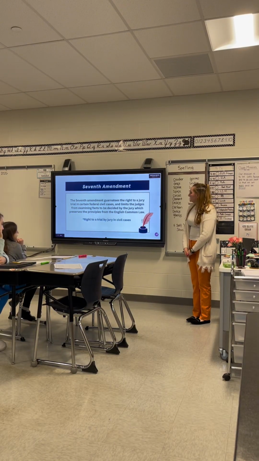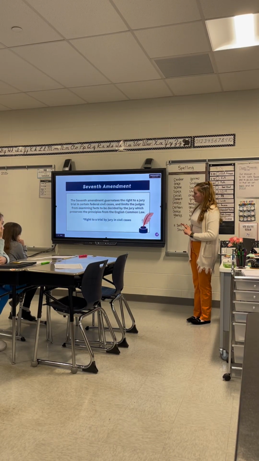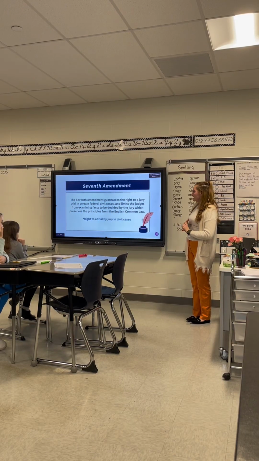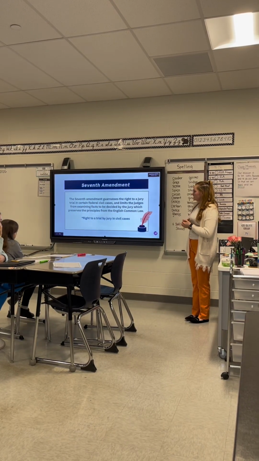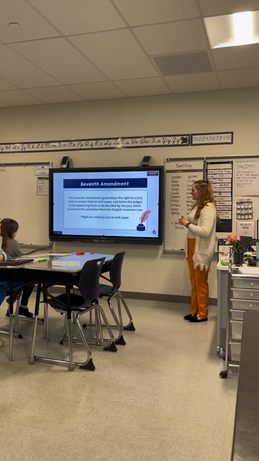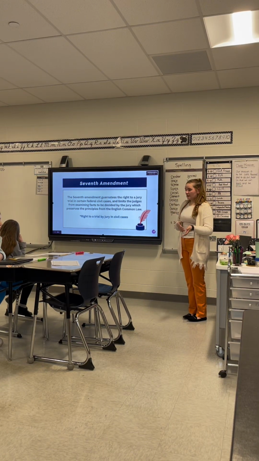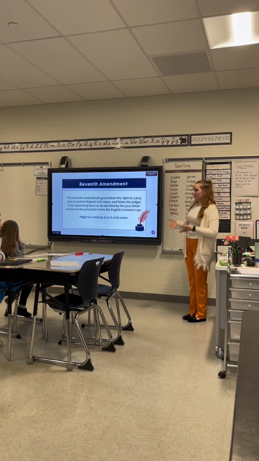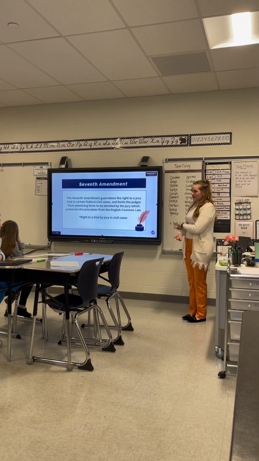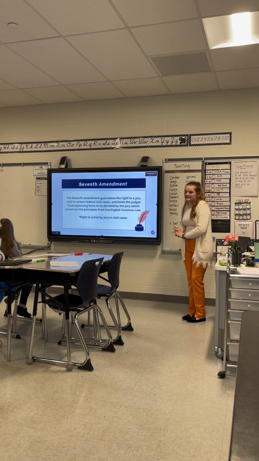The Seventh Amendment guarantees the right to a jury trial in certain federal civil cases and limits judges from re-examining facts decided by the jury, which preserves the principles from English common law. This means you have a right to trial by a jury in certain federal civil cases.